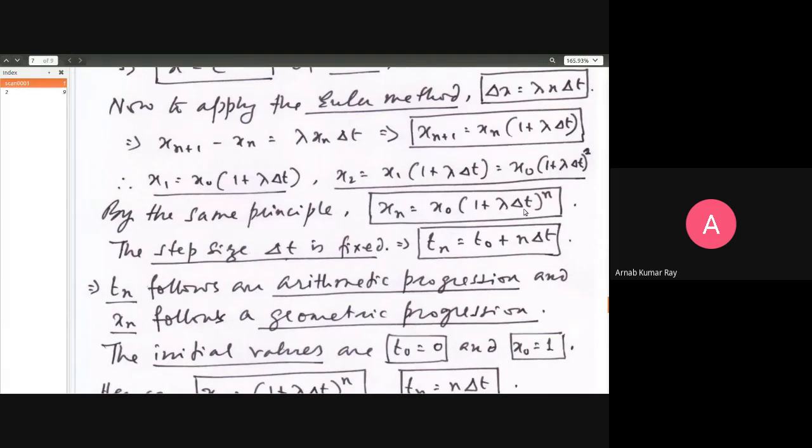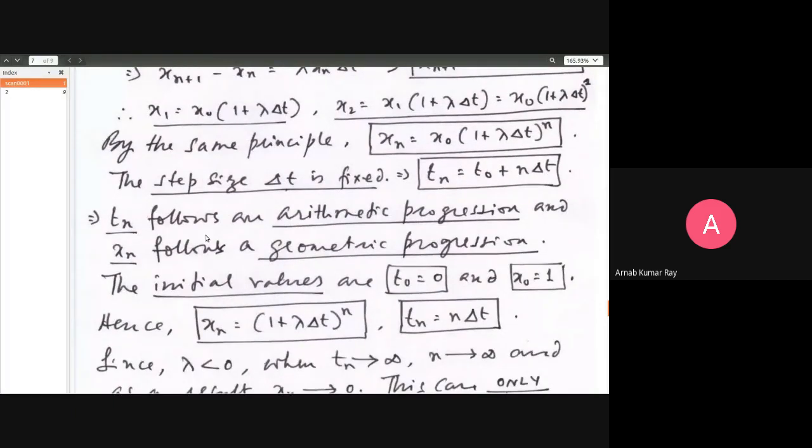Now the step size delta t is fixed. t naught plus n times delta t is t n. Here I have written something. I hope you are able to appreciate the importance of these two statements. t n follows an arithmetic progression, right? But x n follows a geometric progression. So even if the initial value t naught is equal to 0, t n will continue to be non-zero. t n will be equal to 0 plus n delta t. So t n will be n delta t.